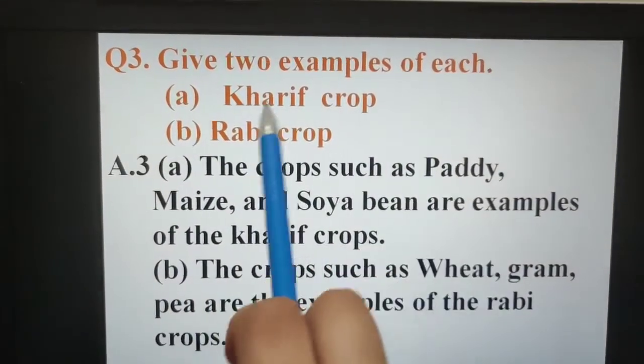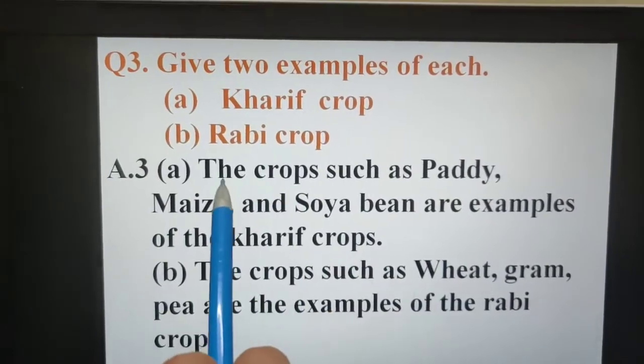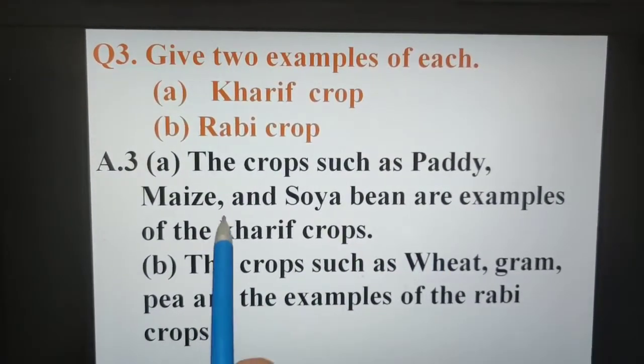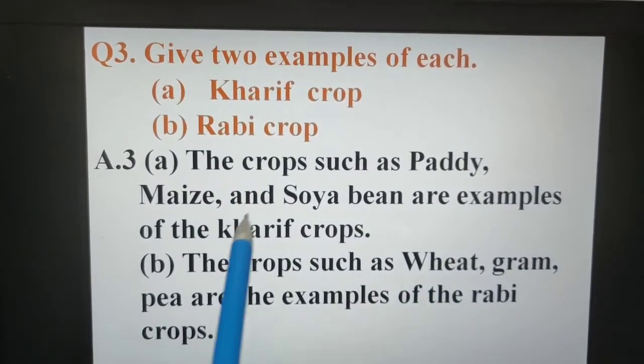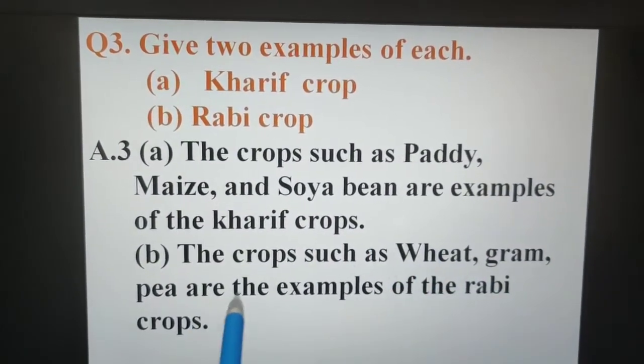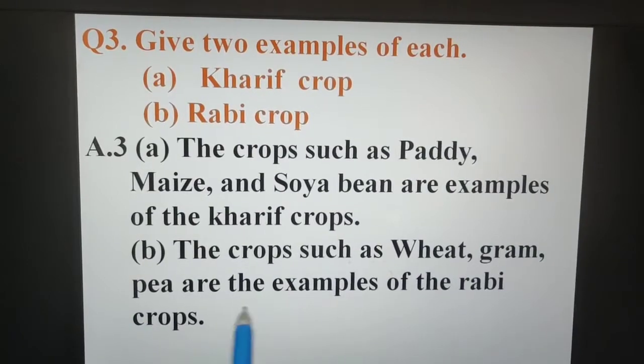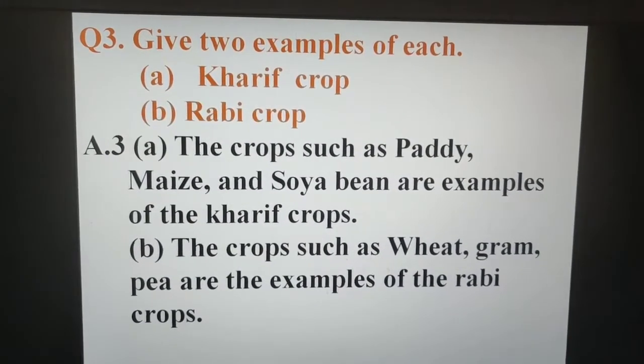Give two examples of each, Kharif crop and Rabi crop. The crops such as paddy, maize and soya bean are examples of the Kharif crops. The crops such as wheat, gram and pea are the examples of Rabi crops.